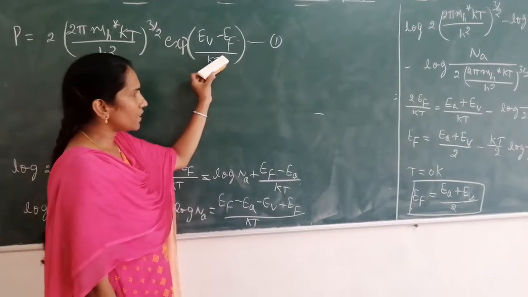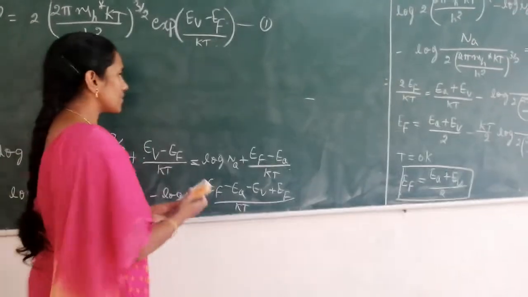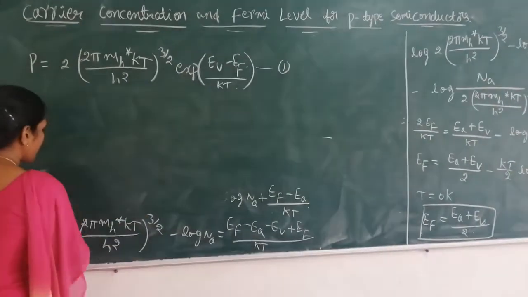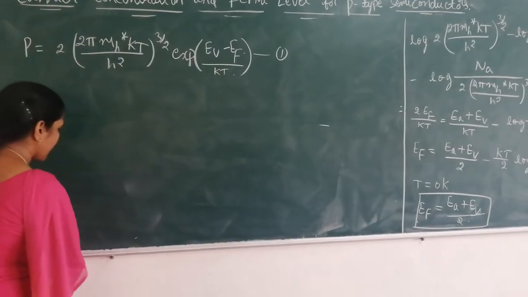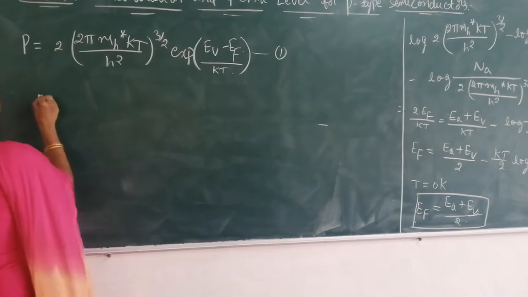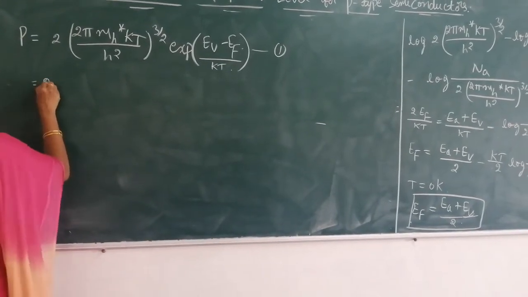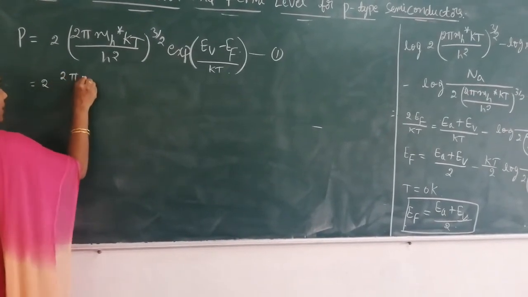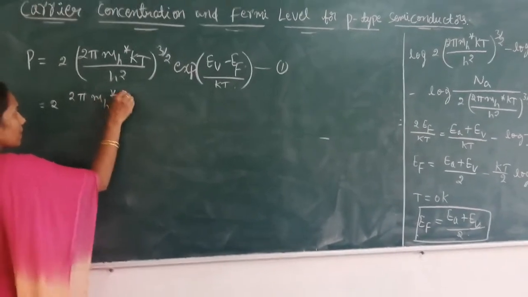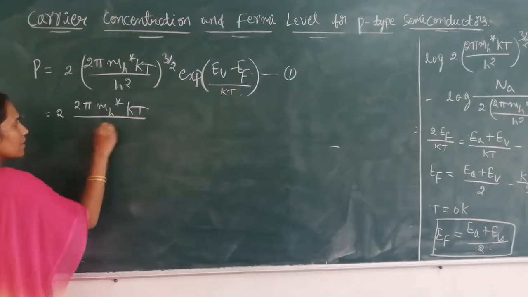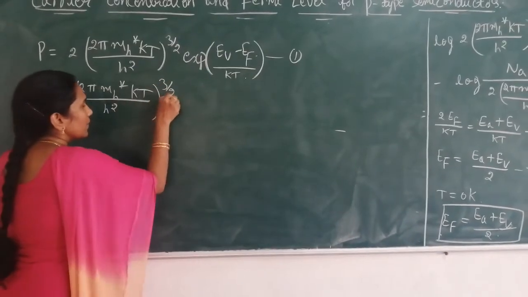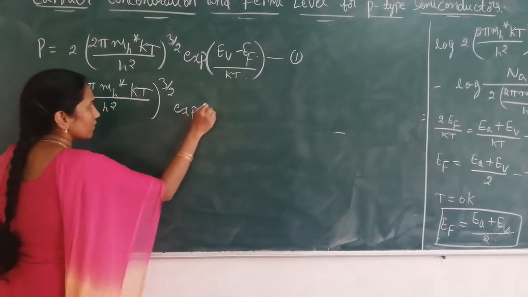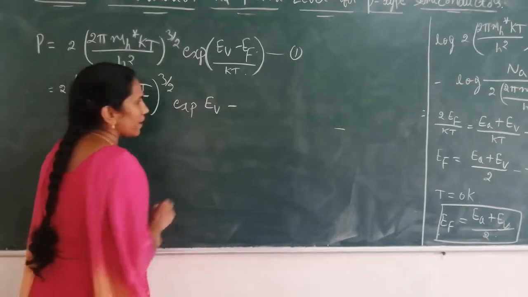So in place of EF, I am going to substitute equation 3. Then the number of holes becomes 2(2π mh* kT/h²)^(3/2) times exponential of EV − EF.